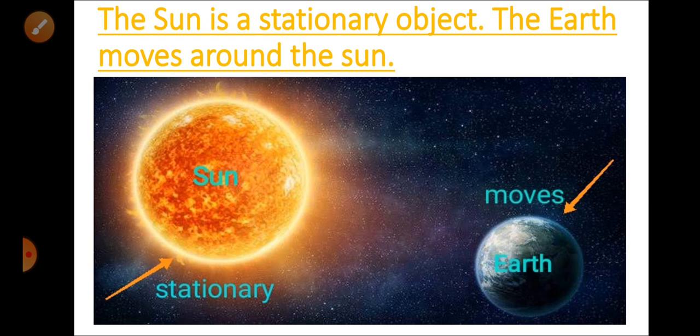Did you know that it is the earth that moves and not the sun? The sun is a stationary object in the sky and it is the earth that moves around the sun.